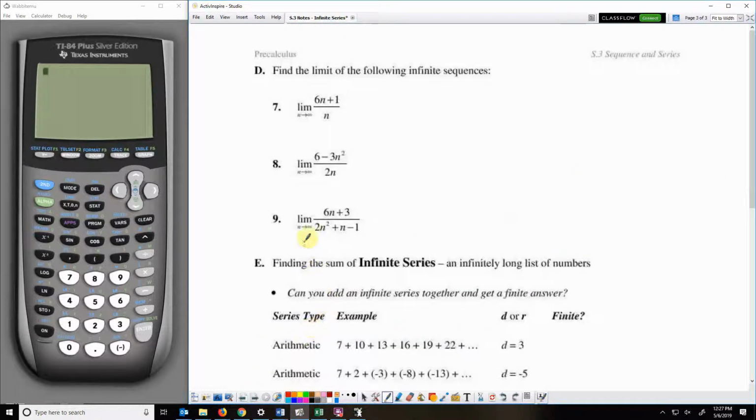We're going to find the limits of these three sequences here. This right here just represents a sequence. So does this, and so does this. It's just an expression for a sequence.